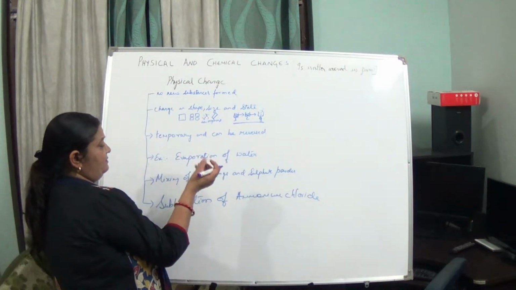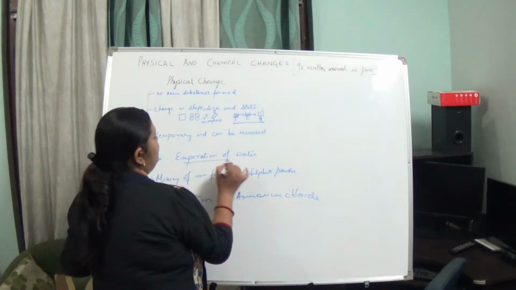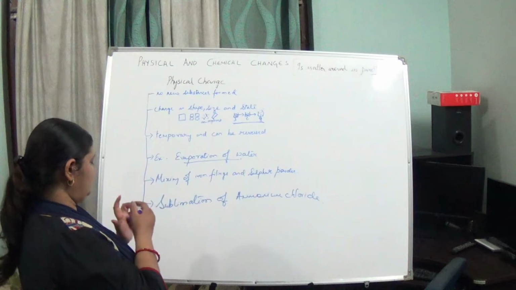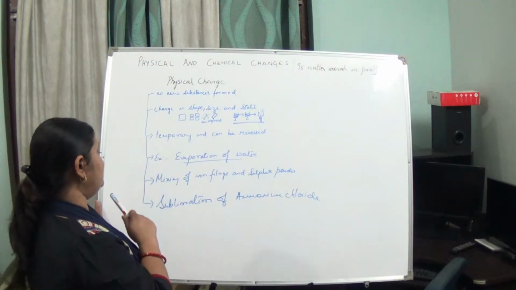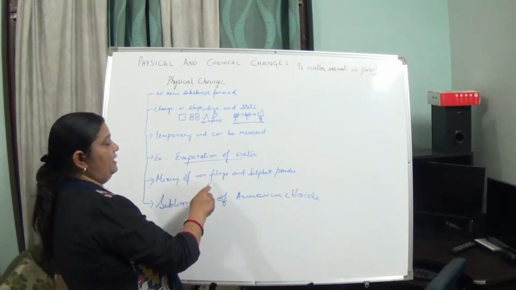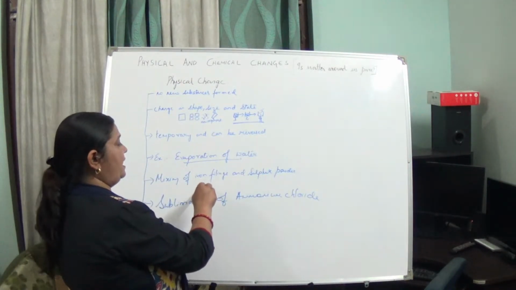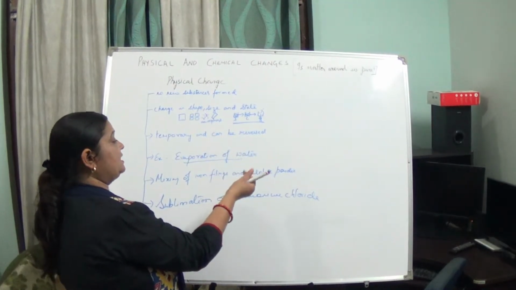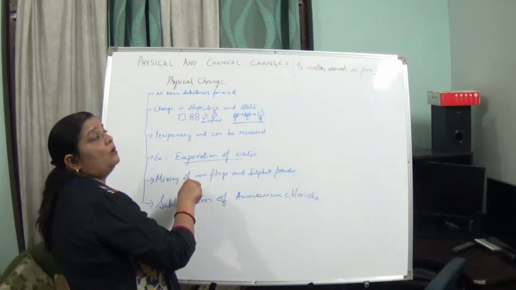Some examples I have taken. Evaporation of water. What is evaporation of water? It is a physical change. Once the water is evaporated, clouds are formed, you get water again, okay. So this is a physical change. Now mixing of iron filings and sulfur powder, you can separate the iron filings from the sulfur powder with the help of a magnet, isn't it? So this is separated by physical means also.